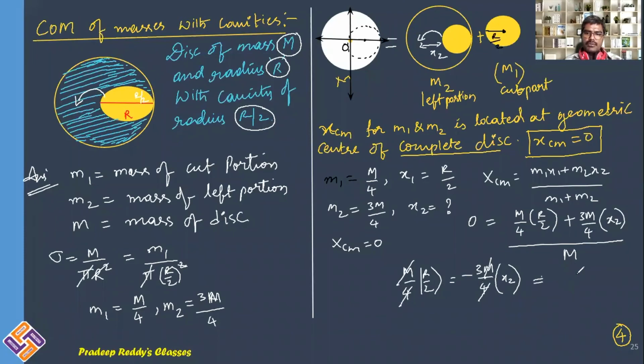You can write X2 is equal to minus R divided by 3 into 2, that is, minus R by 6. So what is the X2 value? X2 is minus R by 6. That means this position which is shifted left side is R by 6 and it is on the left side. So the center of mass gets shifted left by a value of R by 6. That is the answer. This way you can use the same procedure for calculating the center of mass of masses with cavities.